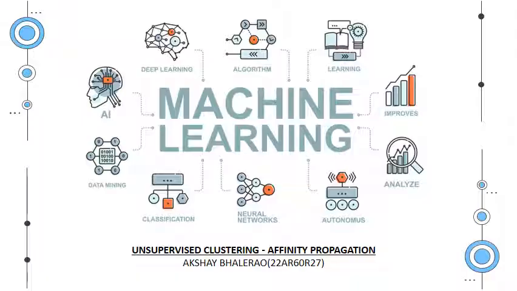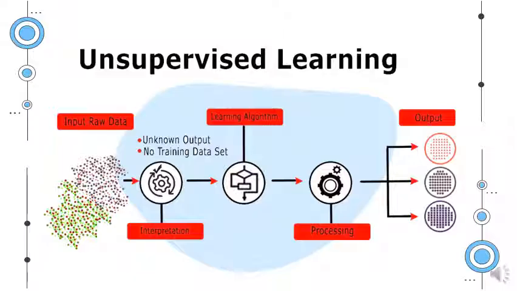We are going to see affinity propagation, which is an unsupervised clustering algorithm. So, what is unsupervised clustering? Unsupervised clustering is a type of machine learning technique where a computer program is used to automatically group similar objects or data points together without any prior knowledge of what these groups should be. The goal of unsupervised clustering is to identify natural groupings within the data, which can then be used for further analysis or decision making. Some common applications of unsupervised clustering include market segmentation, image and document classification, and anomaly detection.